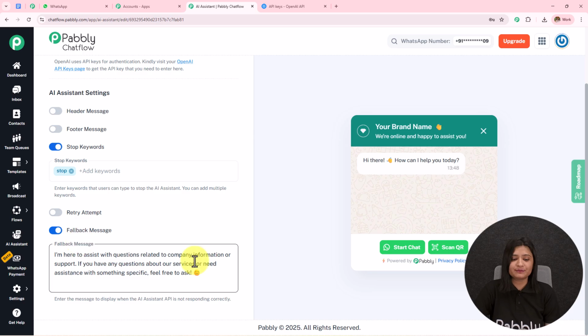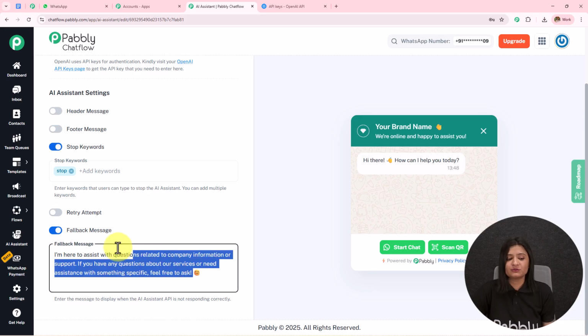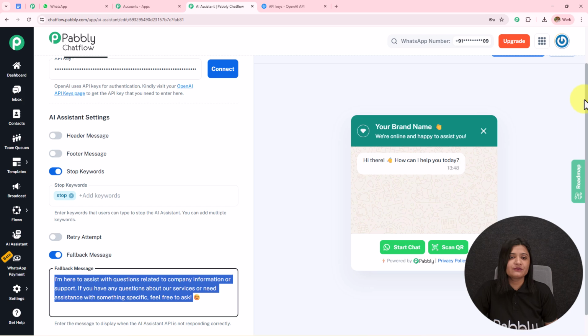We have this fallback message. So if the API is not responding, the AI agent will not be able to send the exact messages, in which case this fallback message will be sent. I'm here to assist with questions related to company information or support. If you have any question about a service or need assistance with something specific, feel free to ask. You can enhance this fallback message according to your choice and preference. You can add the contact details or any other detail of your company so that the customers or the users can reach you if their query is not resolved. We are done with this first step.